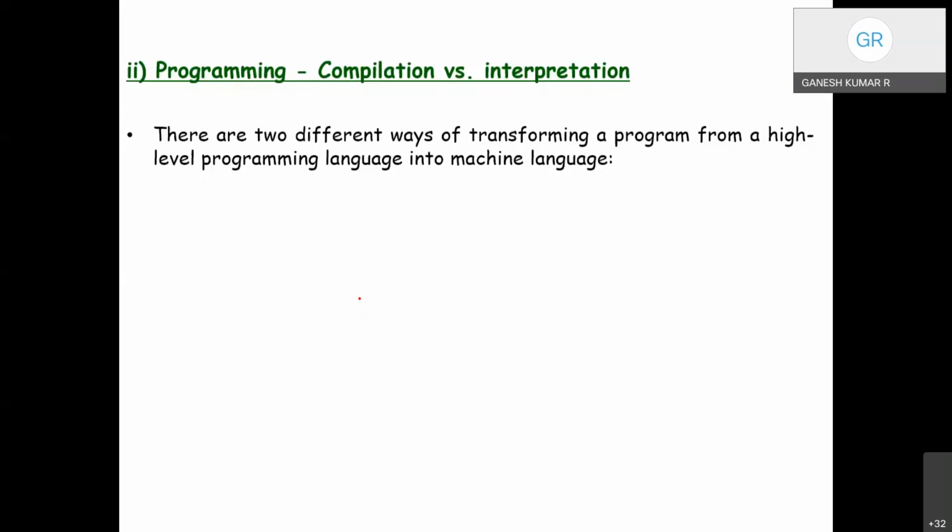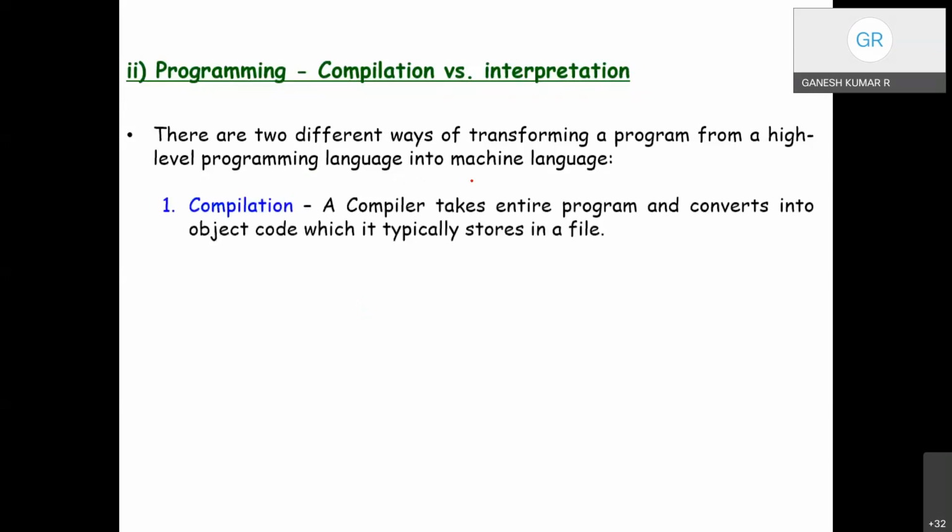So there are two different ways. The high-level programming language can be converted into machine language. Machine language is nothing but the instructions which could be processed, understood, and manipulated by the processor. The first one is compilation, and the second one is interpretation. Compilation is done by an application called a compiler. This compiler takes the entire program and converts it into equivalent object code, and this object code is stored in a file.